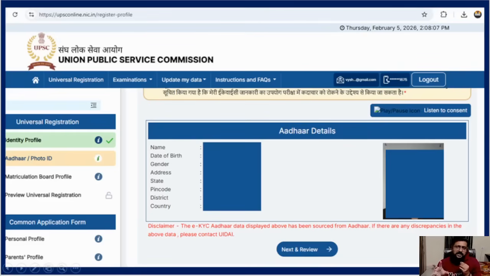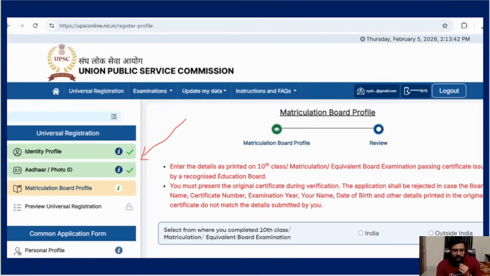So here everything is integrated. Your Aadhaar website is integrated, and many more, as I told, like live photo. They have built a very, very heavy website this time. And then after that, as I told, if you put the correct details, it will pull out your details. I have masked my personal data here. Your exact photo which is in your Aadhaar, they will pull it here. Your Aadhaar photograph may be old, which is not required for the exam, but they are pulling it out, along with all your details from your Aadhaar. Then after that, your Aadhaar is also done. So two things are green color now. Tomorrow, whenever you're filling this, I hope you get each green tick properly so that you can easily proceed.